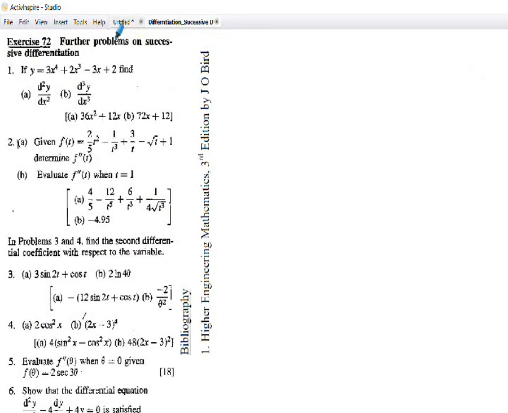Here are some further successive differentiation questions for you to have a look at. I would encourage you to do as many as you possibly can. The answers are in the square brackets.